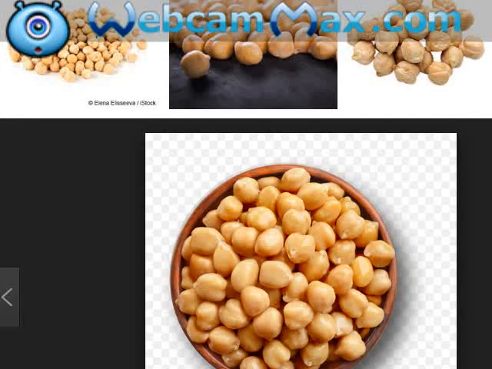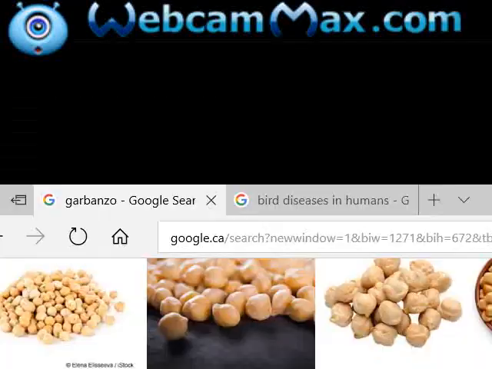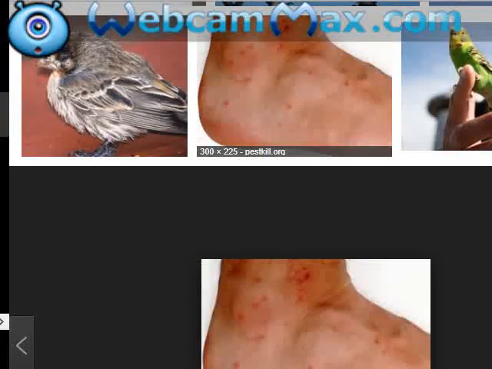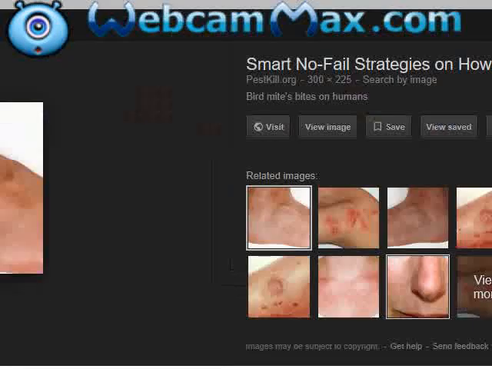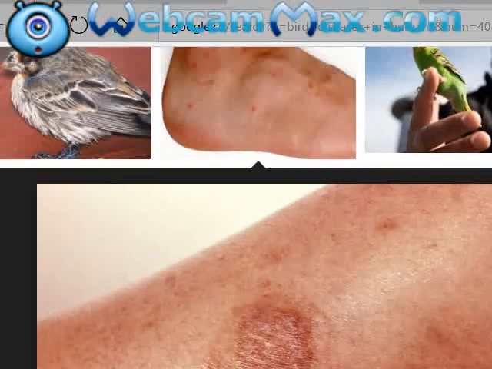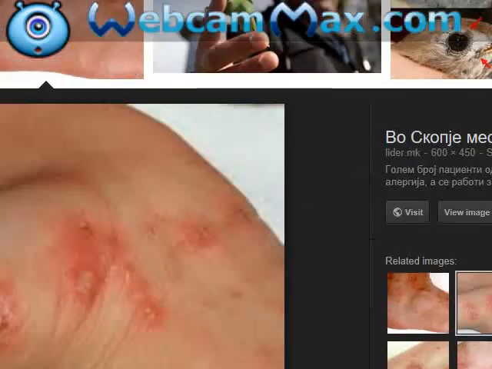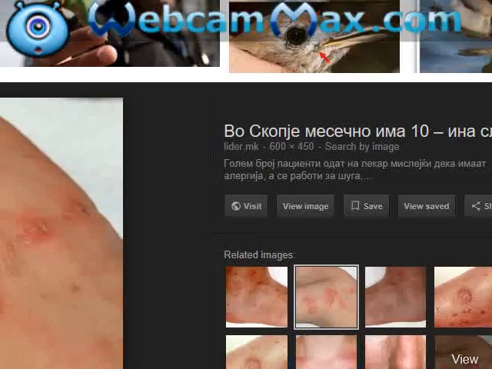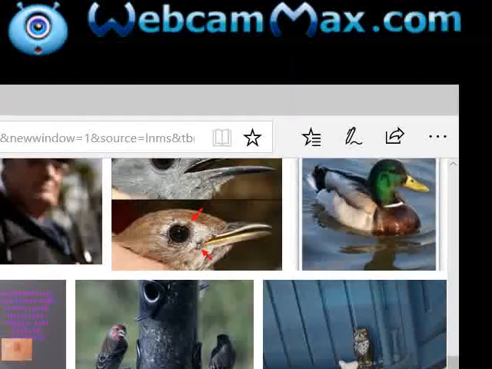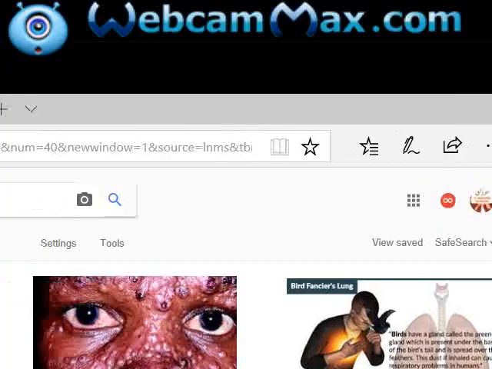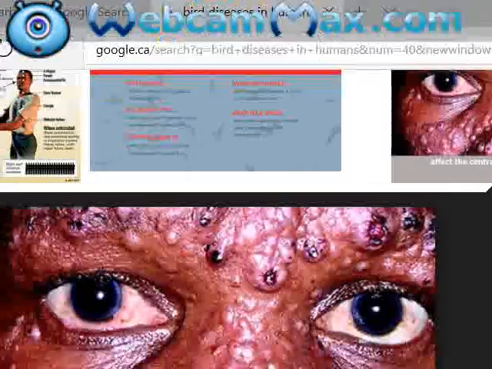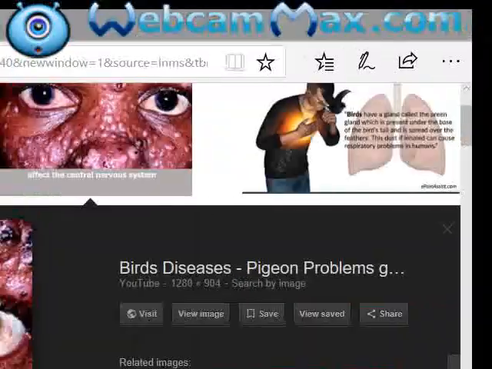Garbanzo bean is called medical curing. Bird disease, like that. But this is kind of brown, or something like a problem, but this is called similar like that. They have coding too.